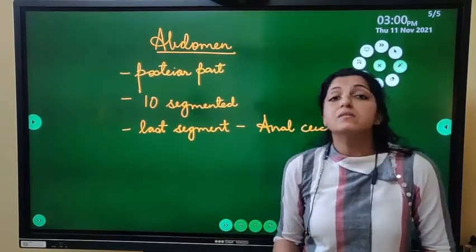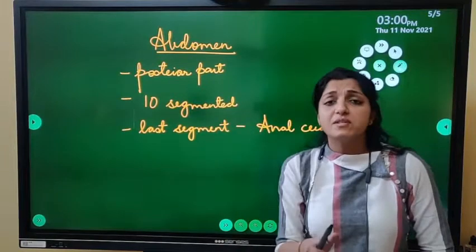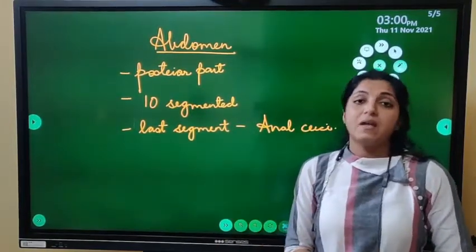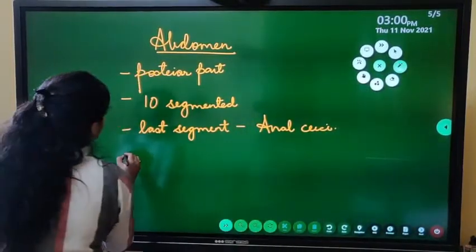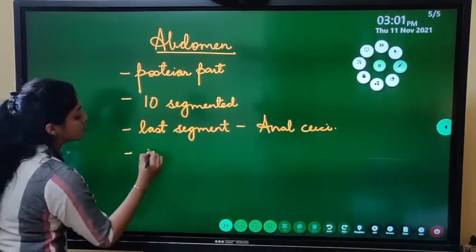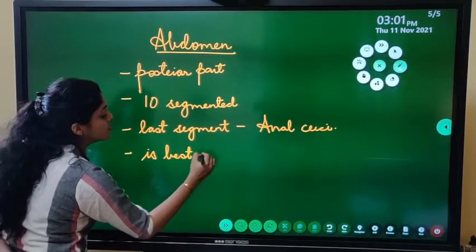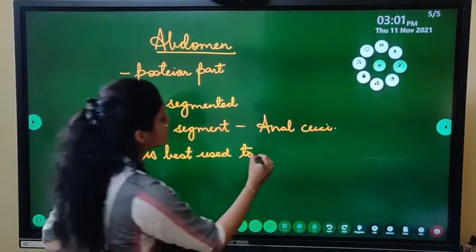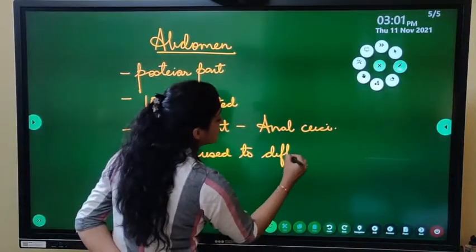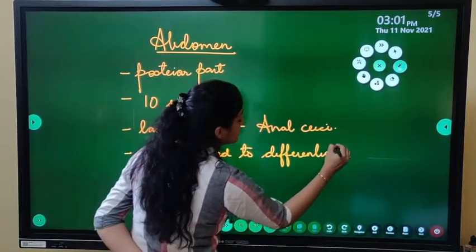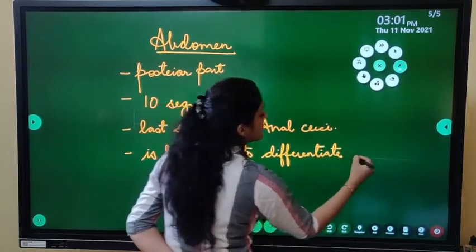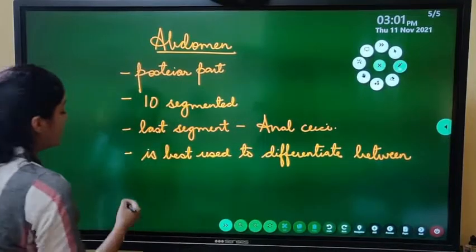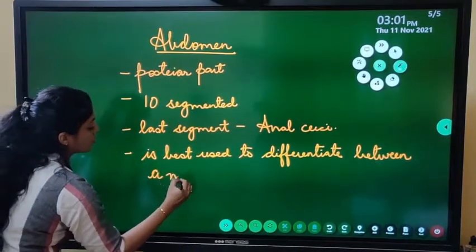Now, major differences between a male and a female cockroach are found in this abdominal part. So this part is going to be best used to differentiate between the male and female cockroach. So we are also going to do it like that. Alright. So we will write that abdomen is best used. This part is best used to differentiate whether the cockroach is male or female, to differentiate between a male and a female cockroach.